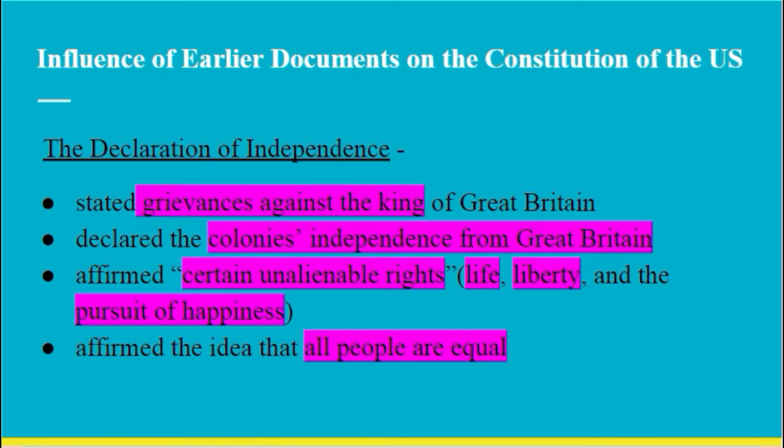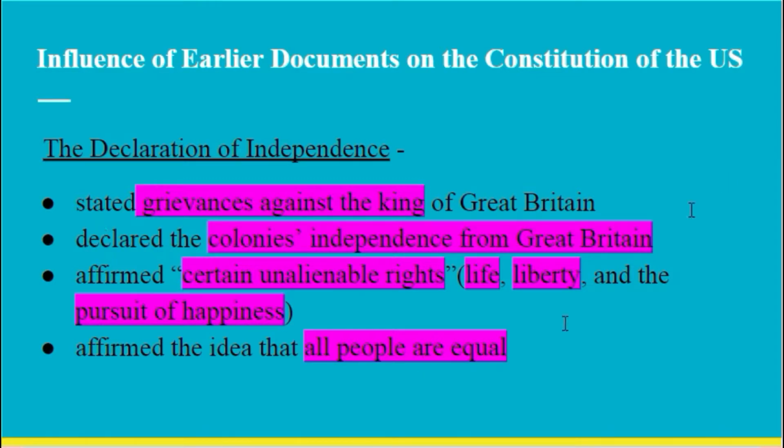The Declaration of Independence states grievances against the King of Great Britain. This is when we first declare ourselves independent from Great Britain. It affirms certain unalienable rights, that among these are life, liberty, and the pursuit of happiness. And they affirm the idea that all people are created equal.